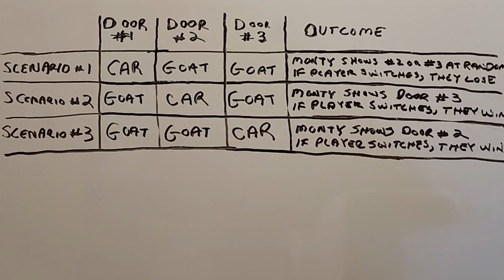Where do those 2 equally likely possibilities fall in our chart here? Well, the 2 outcomes are these. The car is behind the contestant's door, or the car is behind the remaining door. As you can see here, outcome 2 is actually scenarios 2 and 3 together.